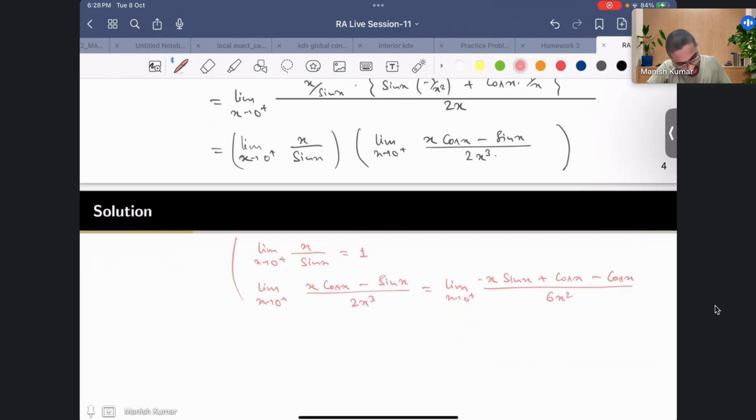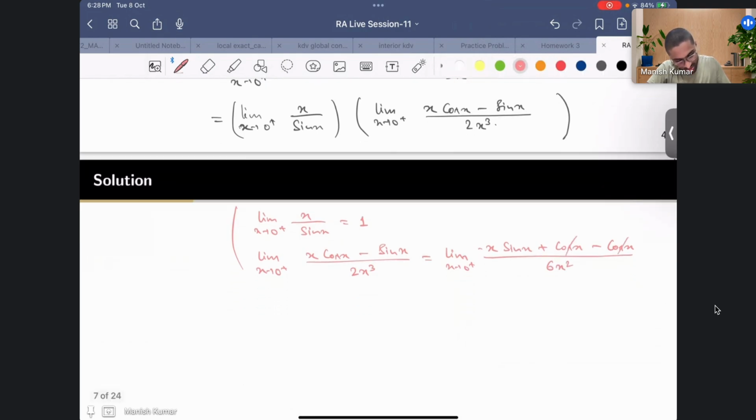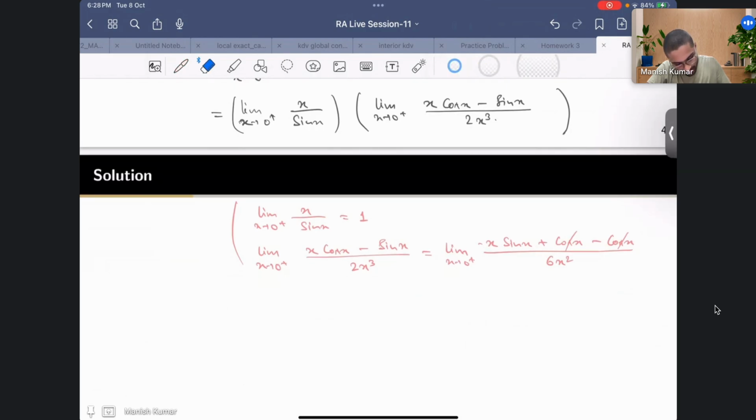Again you see that this is going to be 0 by 0 form, so I'll use L'Hopital again. As x tends to 0 plus, here again I'll have minus x, the sine derivative would be cos, plus minus of sine of x again, and then you will have 12x.